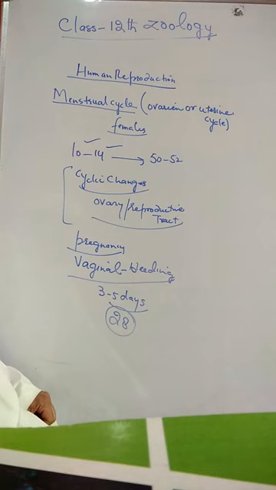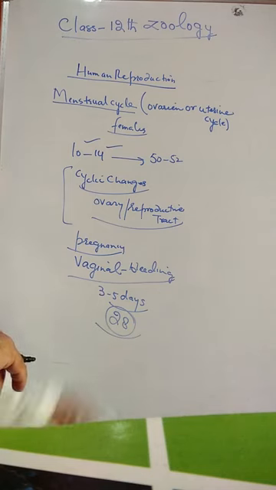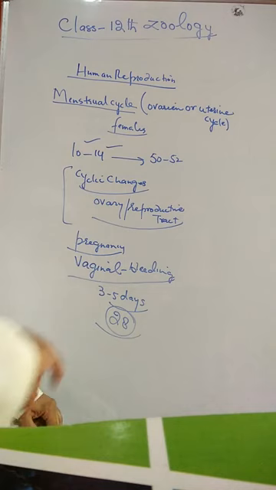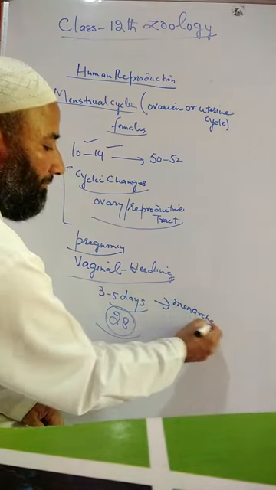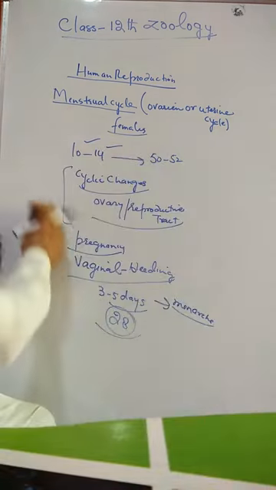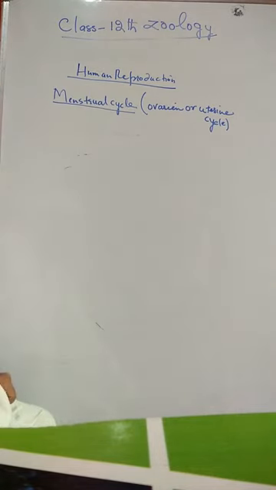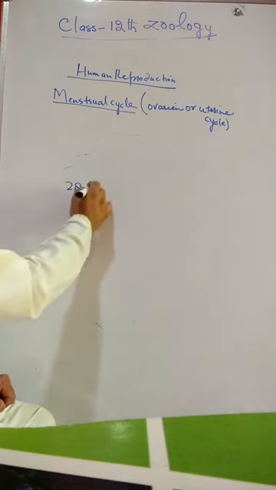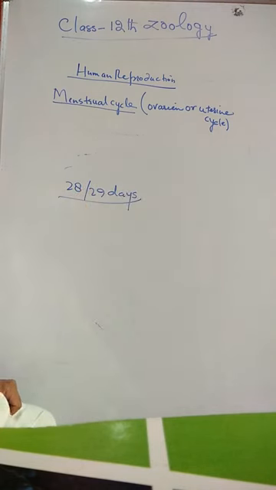The first menstruation in human females begins at puberty, 10 to 14 years. That first menstrual period is called menarche. So far as the length of this cycle is concerned, it varies widely in women, but on average it is complete in 28 or 29 days, almost a month.